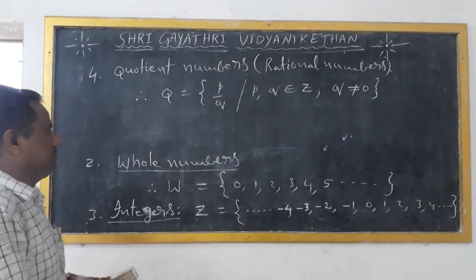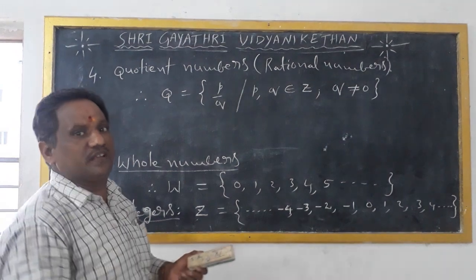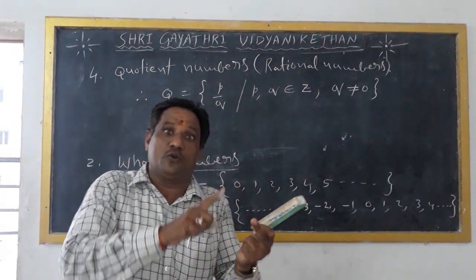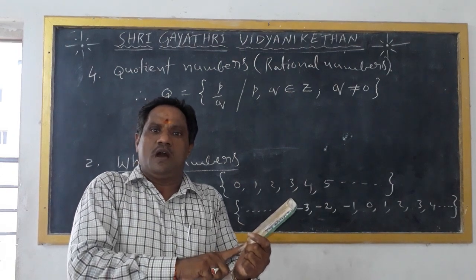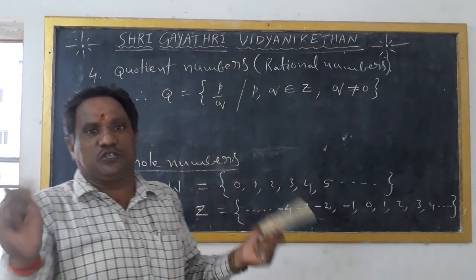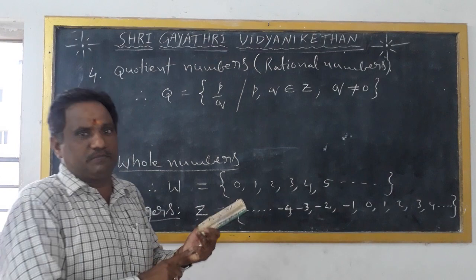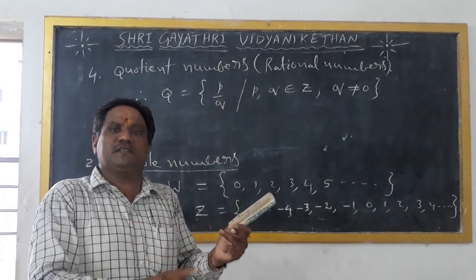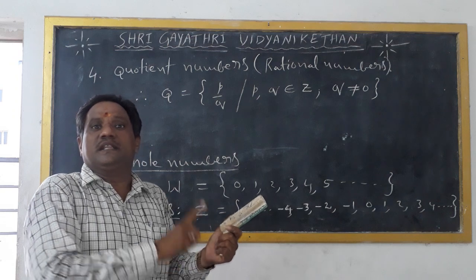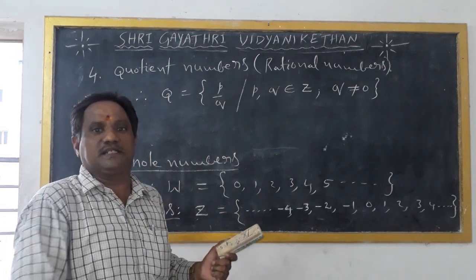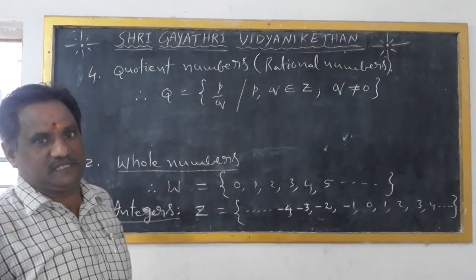Examples of quotient numbers: all the natural numbers are quotient numbers. All the whole numbers are quotient numbers. All the integers are quotient numbers. All the fractional numbers are quotient numbers. So the set of natural numbers, the set of whole numbers, the set of integers and the set of fractional numbers are called quotient numbers.